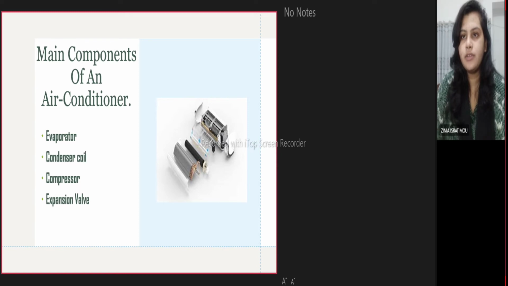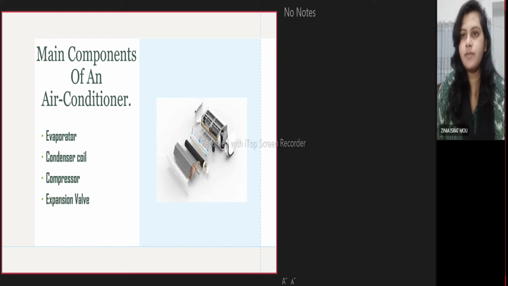This component works to cool down the high pressure gas and turn it into a liquid, getting it ready for the evaporator. Third is the compressor. It is the component of an AC system that increases the temperature and pressure of the vapor refrigerant leaving the evaporator. It is important that the compressor increases the pressure of the vapor refrigerant so that it creates a pressure difference. The pressure difference is needed for the flow.